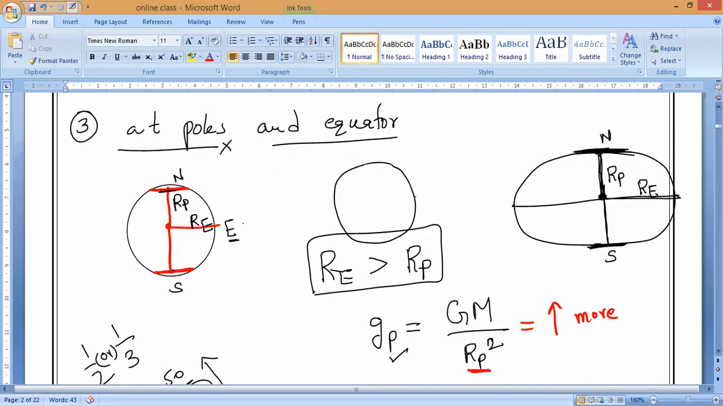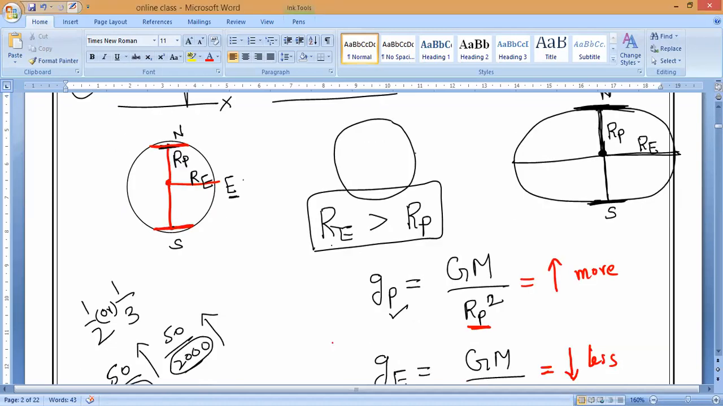So now please draw this at poles and equator. Have you kept the heading? And write the point. Earth is not a perfect sphere. It is bulged at the equator and flattened at the poles. Is it okay, guys? Are you clear?